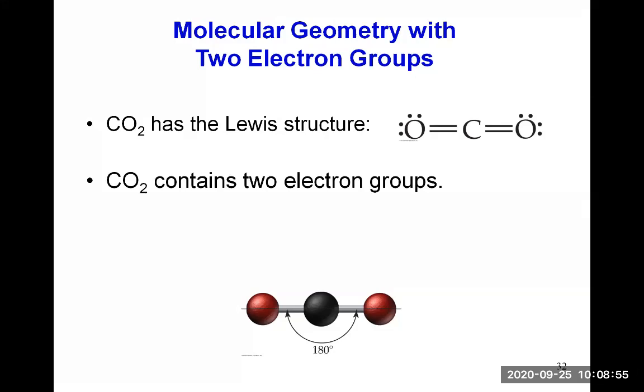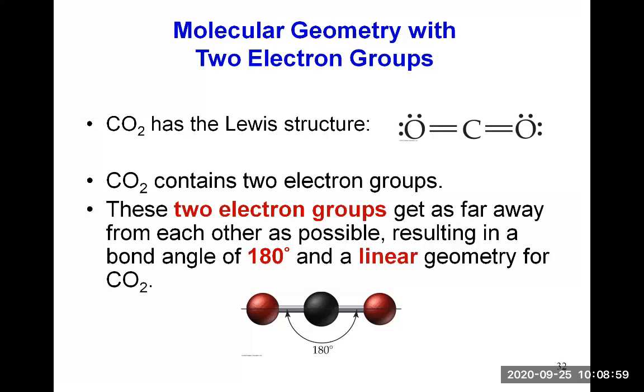For these 2 electron groups to be as far away as possible from each other, the best way is to be exactly opposite each other around the carbon. That leads to a linear geometry with an angle of 180 degrees between the 2 bonds. So that's the simplest one.